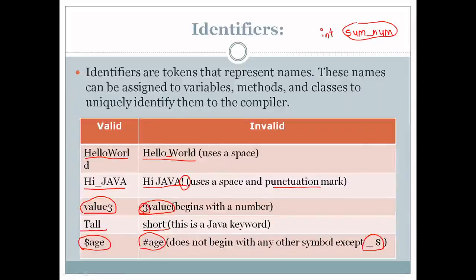So your identifier should not begin with a symbol other than underscore and dollar. It can begin with underscore or dollar, but other than these two symbols, no other symbols are allowed at the beginning of your identifier. So this is about identifiers. As I've said, an identifier simply represents the name for variables, methods and classes.